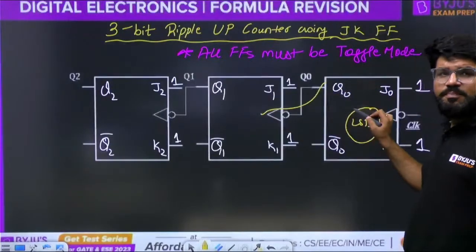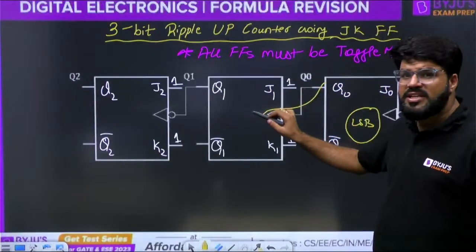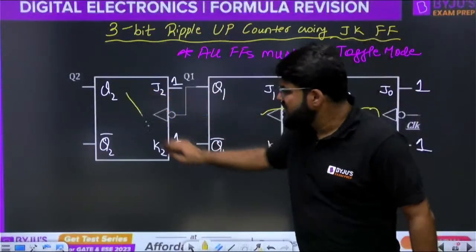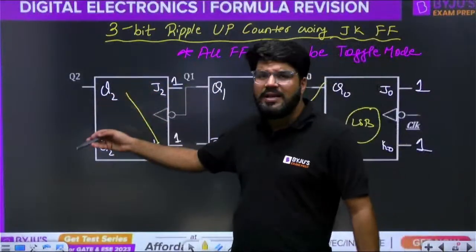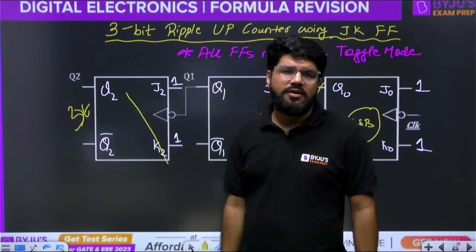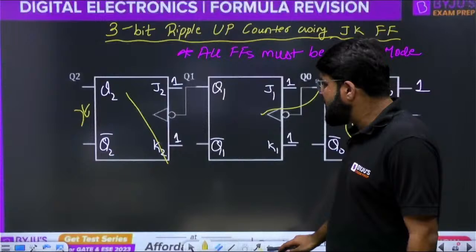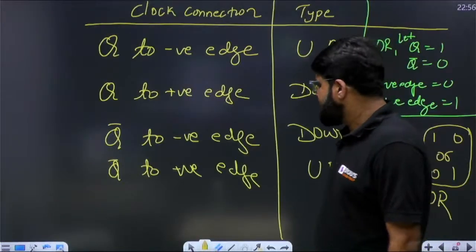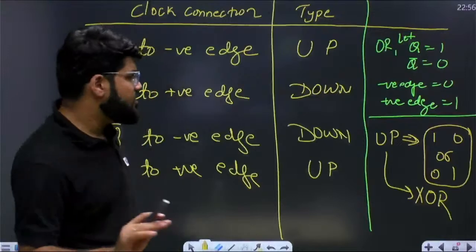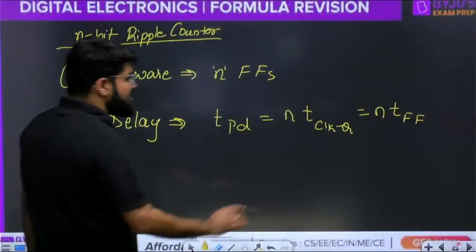So one TFF completed. Then the next performs the calculation, one more TFF. Then the next is active, and it performs one more calculation, total 3 TFF. So if it is n flip-flops, it will be n times TFF. I am explaining this roughly and very slowly. So it is n TFF.